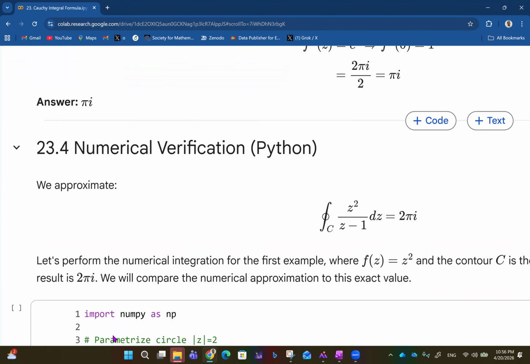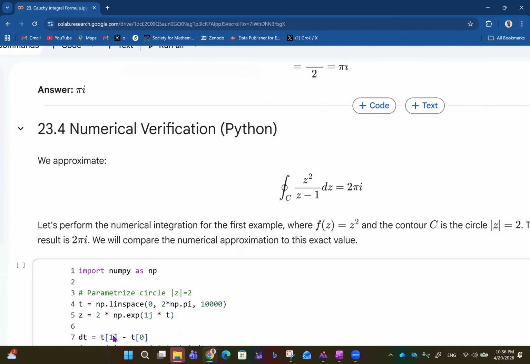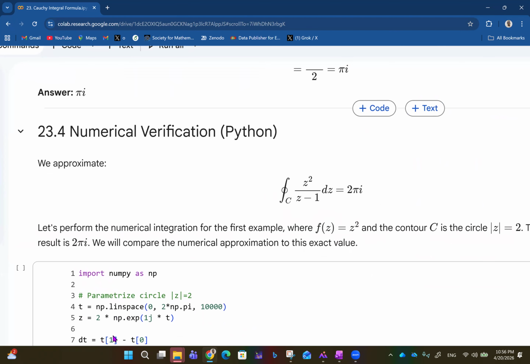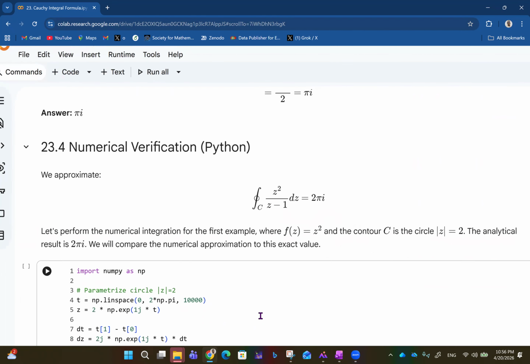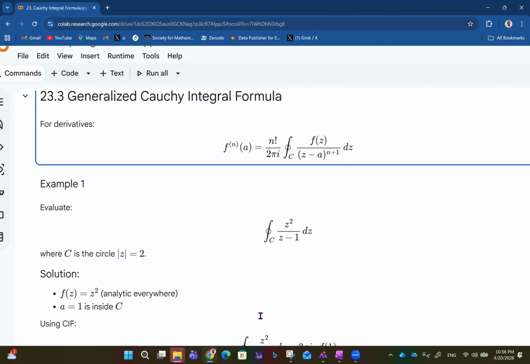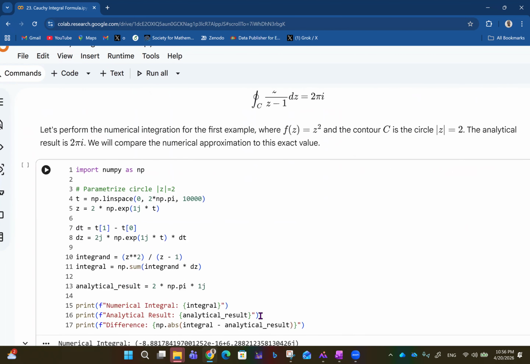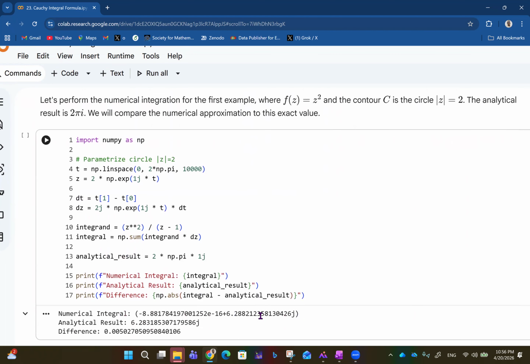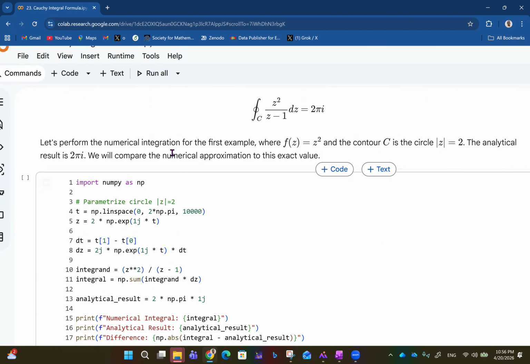So we can talk about numerical verification using Python. We want to approximate the integral along the closed curve C of z squared over z minus 1 dz. We got that it was 2 pi i based on our computation here, so we want to use Python to verify the same. Let's perform the numerical integration for the first example, where f of z is z squared and the contour C is the circle with radius 2. The analytical result is 2 pi i, so we compare the numerical approximation to this exact value.